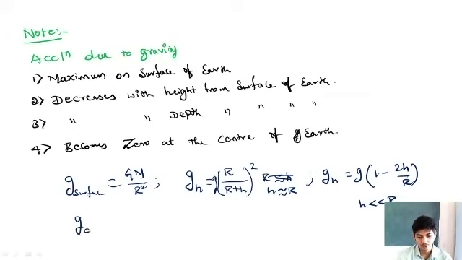And acceleration due to gravity at depth d is given by g minus gd by R, where d represents the depth below the surface of the earth, right? So these are the formulas that you can use to calculate acceleration due to gravity on the surface of the earth, acceleration due to gravity at height h above the surface of the earth, and acceleration due to gravity at a depth d below the surface of the earth.